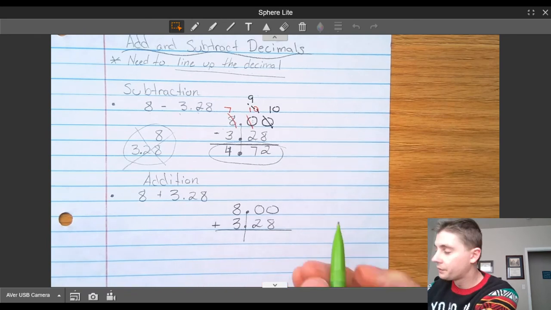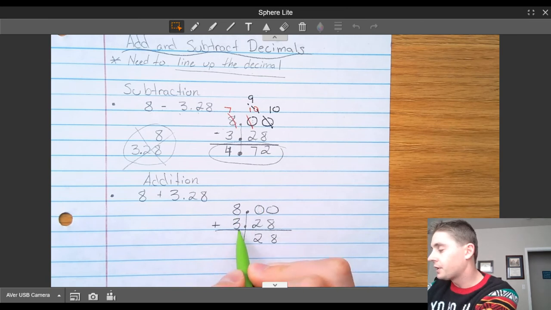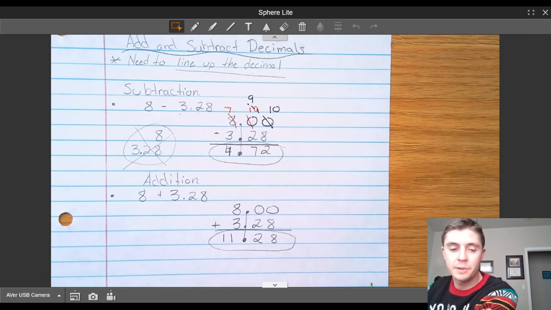And I'm going to add like normal. 8 plus 0 is 8. 2 plus 0 is 2. And 8 plus 3 is 11. There's my decimal, and there's my answer.